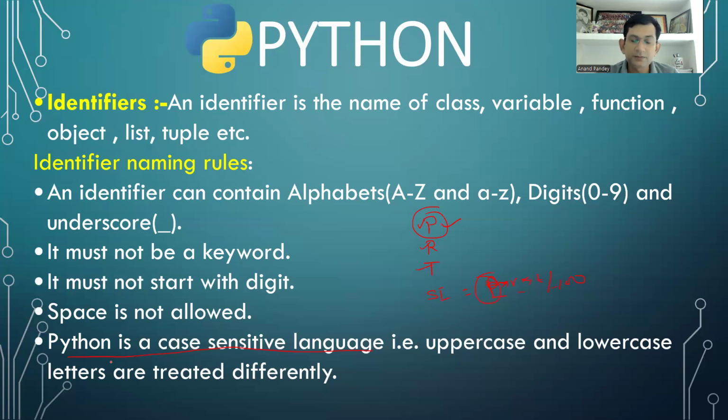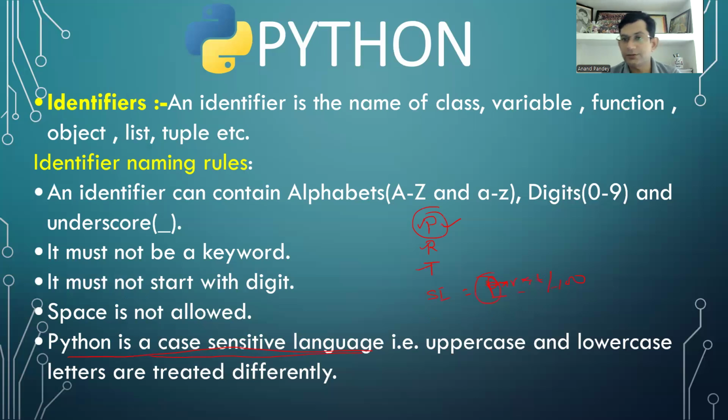It means Python is a case sensitive language. Case sensitive language means uppercase alphabets और lowercase alphabets, small letters और capital letters क्या होते हैं? Different होते हैं computer science में. ये ध्यान रखना हर जगह. Python is also a case sensitive language.